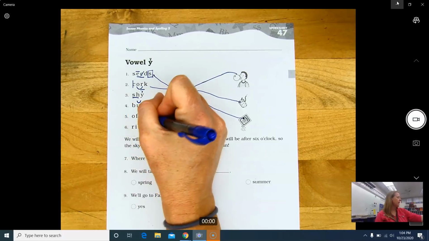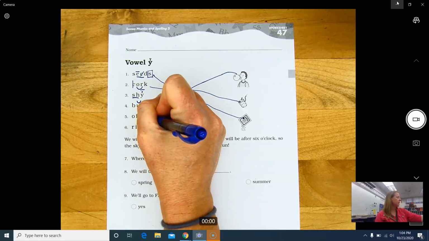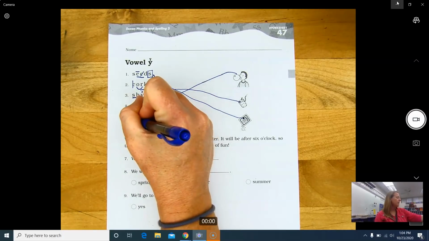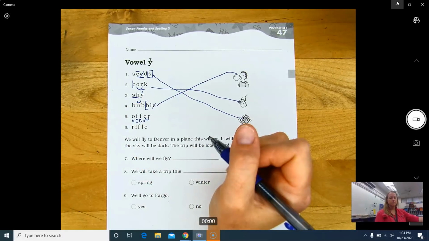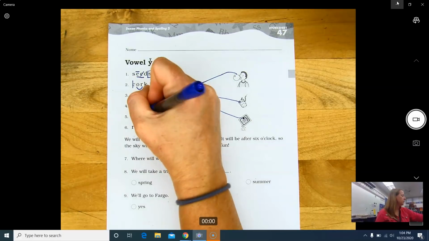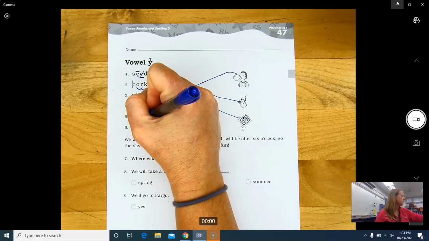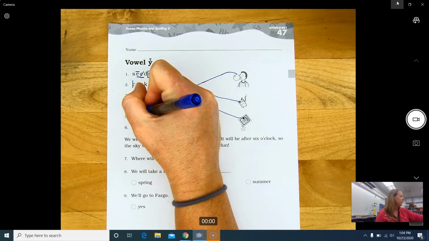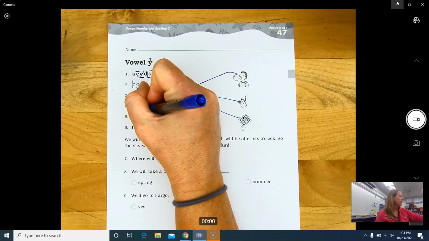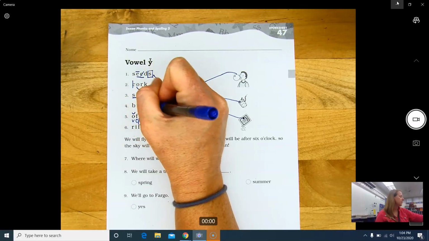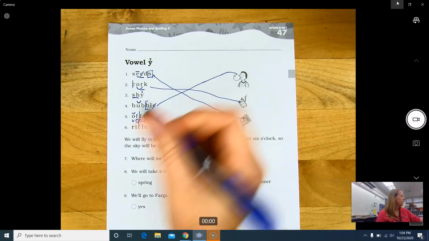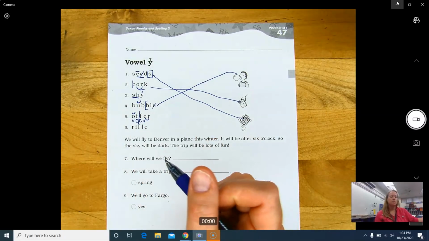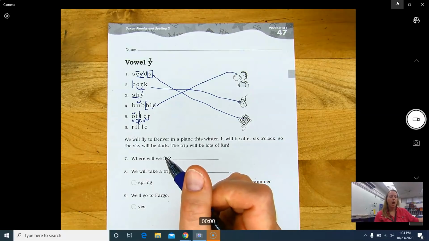Okay, and here we have a combination ER, but we also have a VCCV pattern. Don't forget about those for our two-syllable words or more syllables. Division line. Now we have a vowel followed by a consonant. We code it with a breve. We don't do anything to this vowel because it's with a bossy R. And we can say this word now as offer.